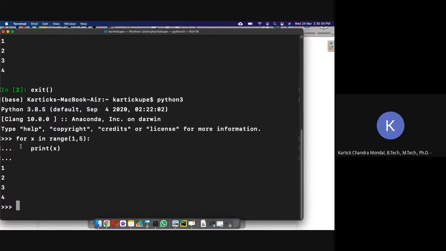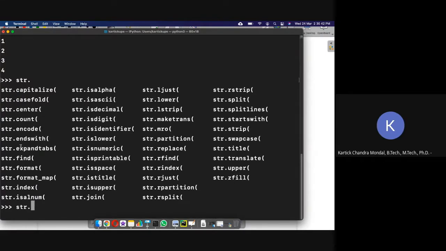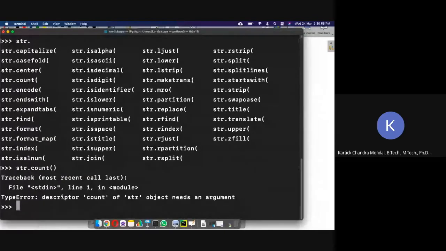Now, another example: if I write str dot and press tab, see, these things are coming, but you have to write it again, for example count, and then enter. In this way you have to use it. But see what happened in the case of IPython.